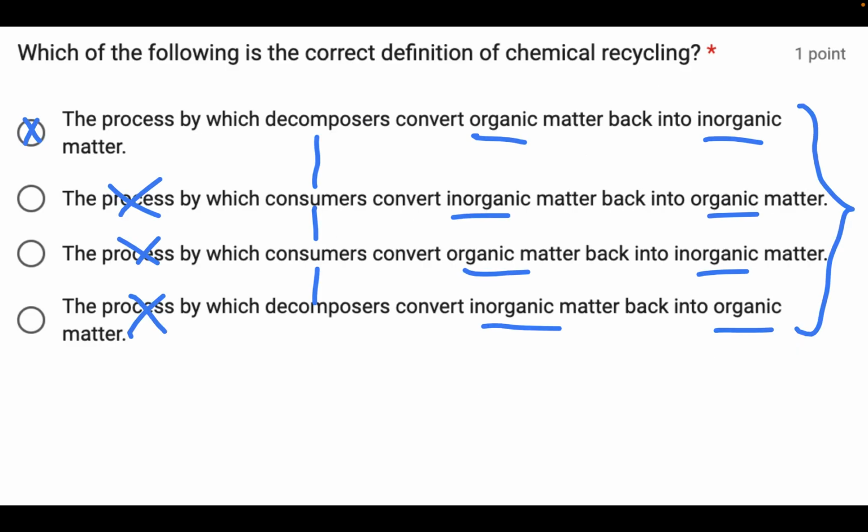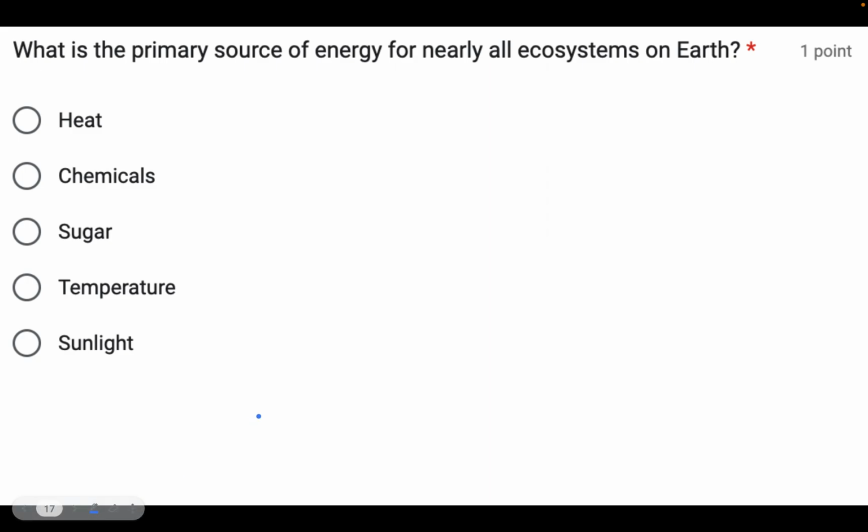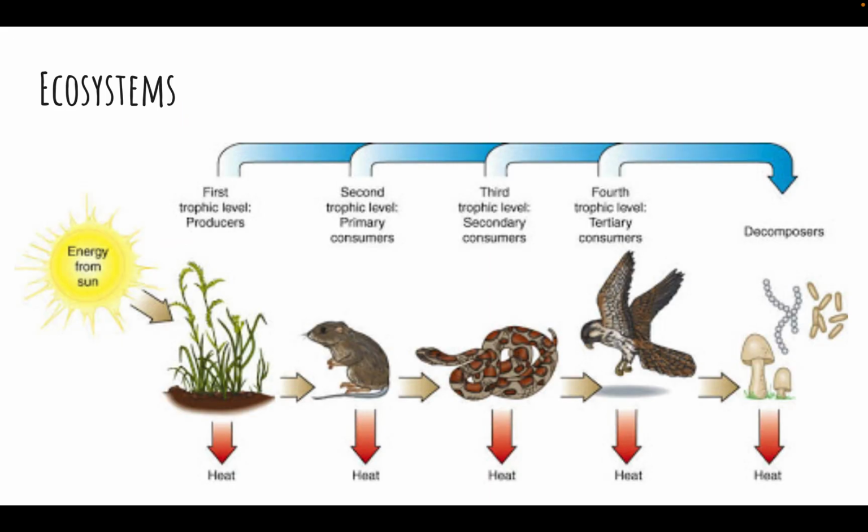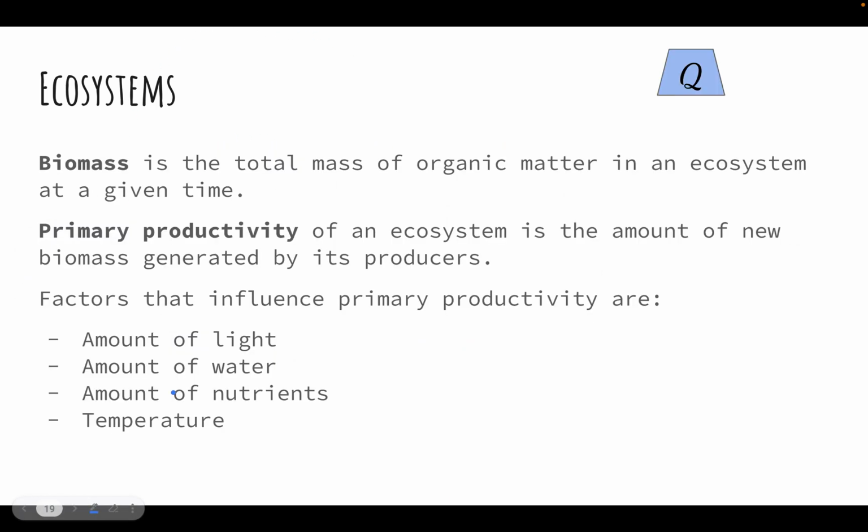All right, let's have a question on energy flow. Here we go. What is the primary source of energy for nearly all ecosystems on Earth? Well, we just mentioned it. Pause if you like, unpause. Heat and chemicals could be a minor one. Sugar needs to be made by something organic, something alive. And temperature is just a measure of heat, so we're not going to count that. Sunlight. Sunlight is the primary source of energy for nearly all ecosystems on Earth. And we see that once again in this diagram that we've revisited a couple times.